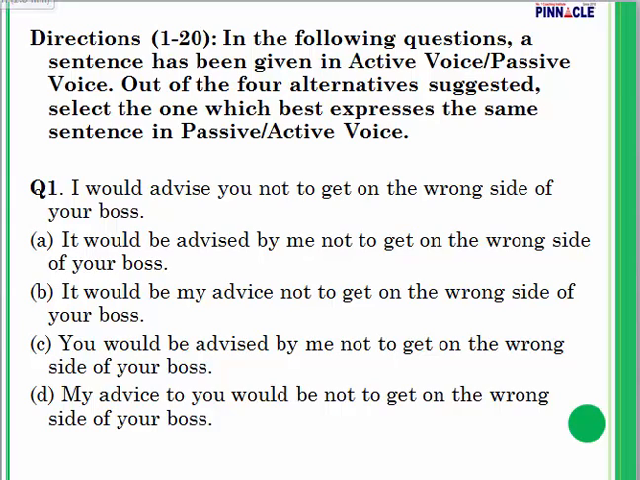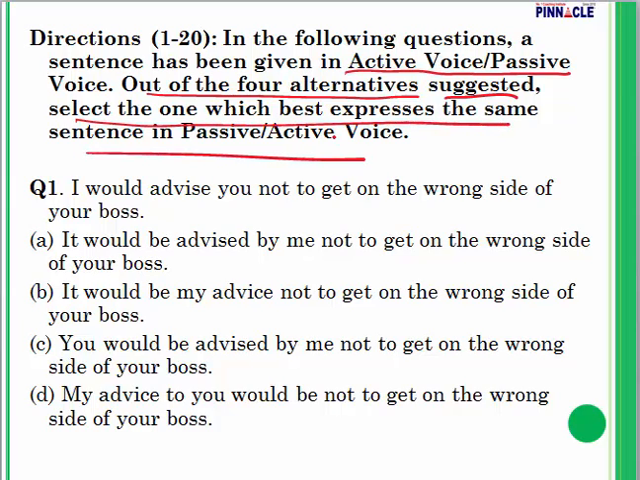Directions, question number 1 to 20. In the following questions, a sentence has been given in active voice or passive voice, and out of the four alternatives suggested, select the one which best expresses the same sentence in the passive voice. So our first 20 questions are related to active and passive voice. As I have told you how to do these questions, you have to go through all four. The tense should not change, the meaning of the sentence should not change, plus we have to also see that the right subject, the right object, all that is in place.